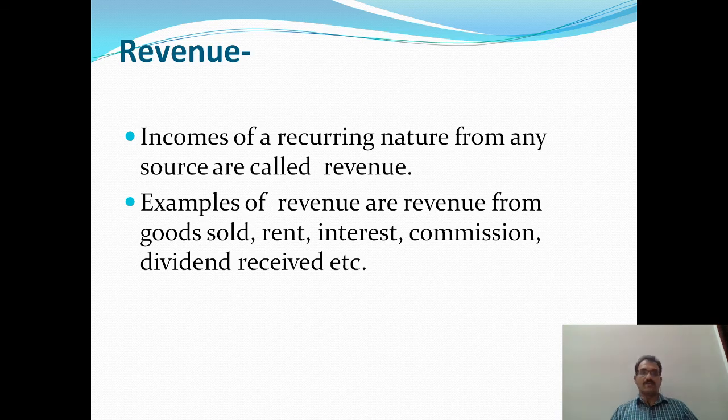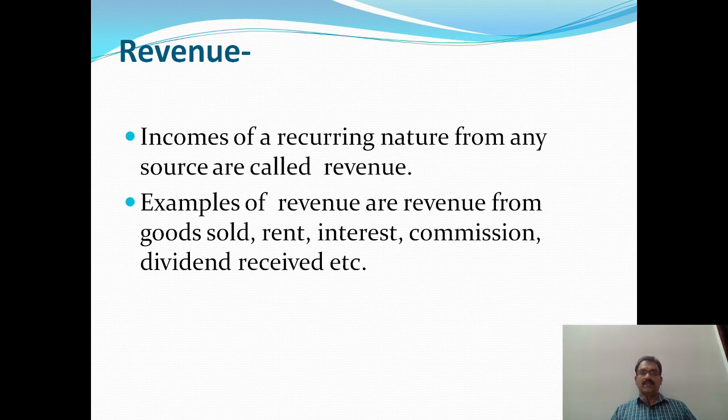Next one is revenue. Incomes of a recurring nature from any source are called revenue. For example, revenue from goods sold, sale of goods, rent received.